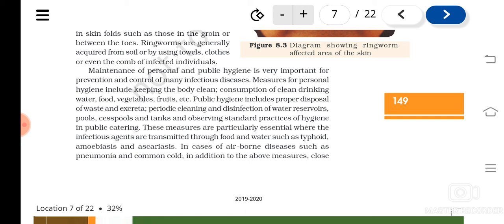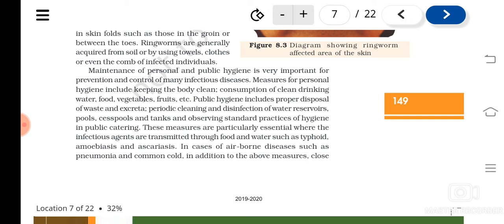Keeping the body clean, taking a bath, isn't it? Consumption of clean water, clean drinking water, food, vegetables. Vegetables and fruit should be washed properly. All these give immunity to our body if you take this kind of food. But when you take food or vegetables, they should be cleaned first, isn't it?